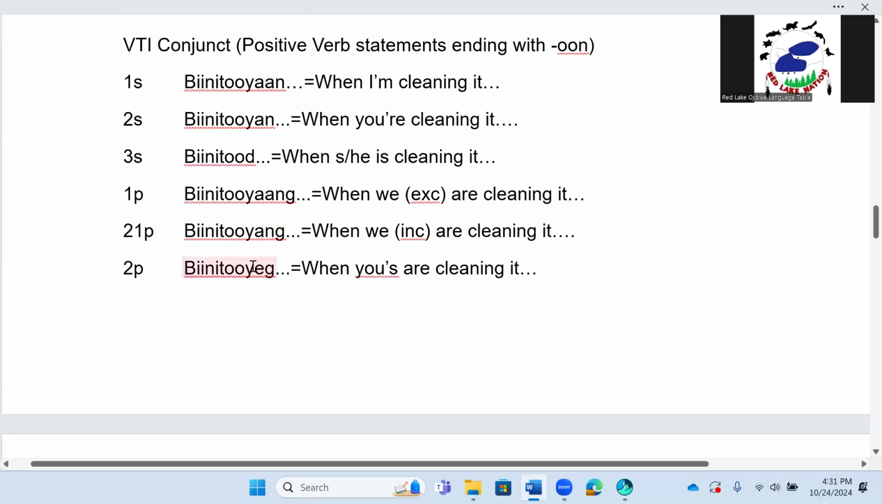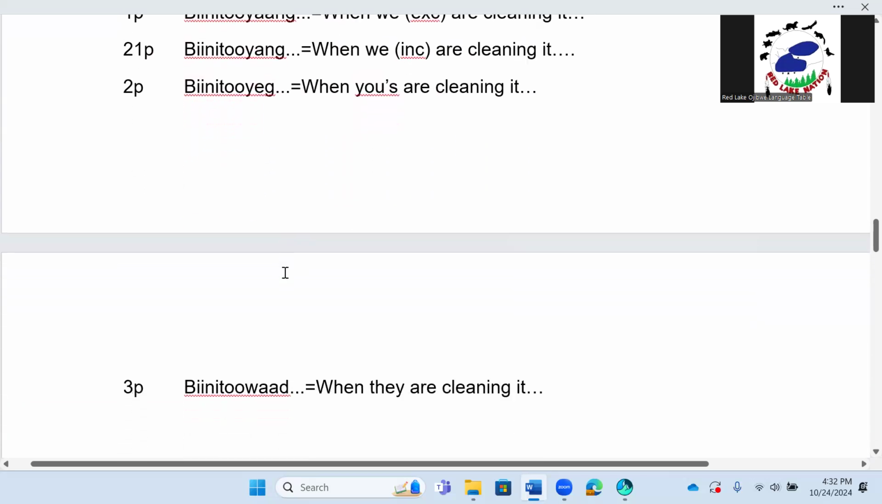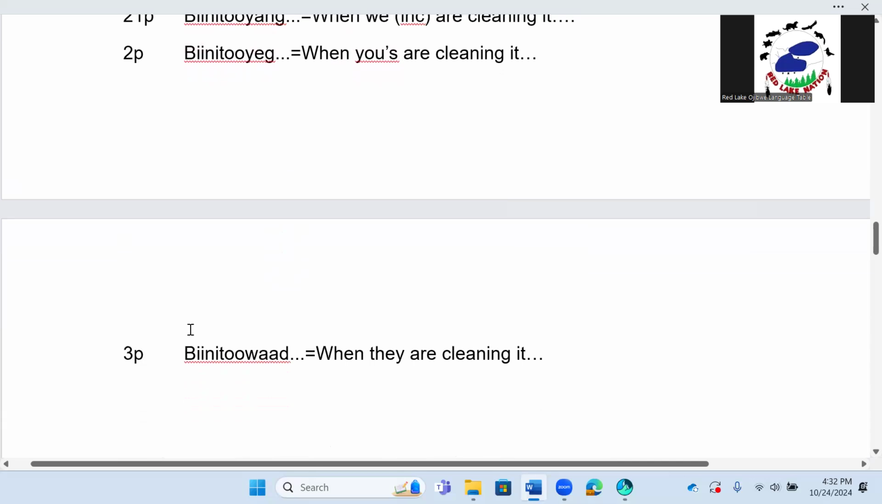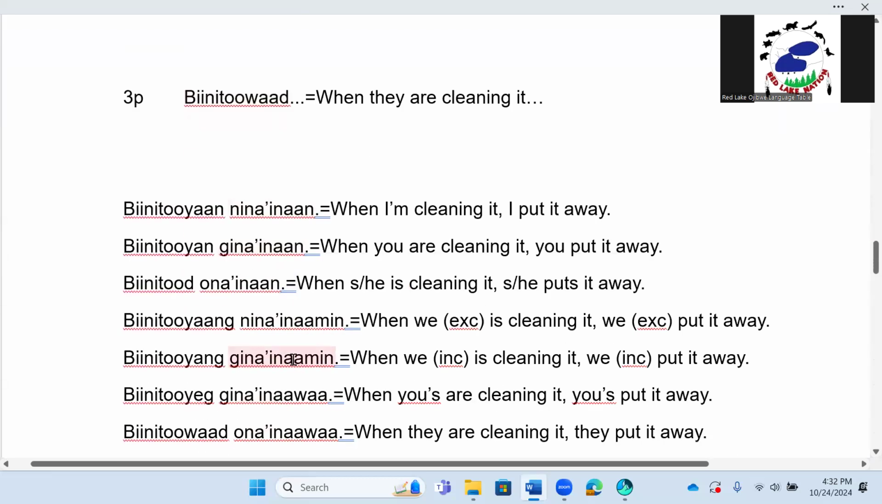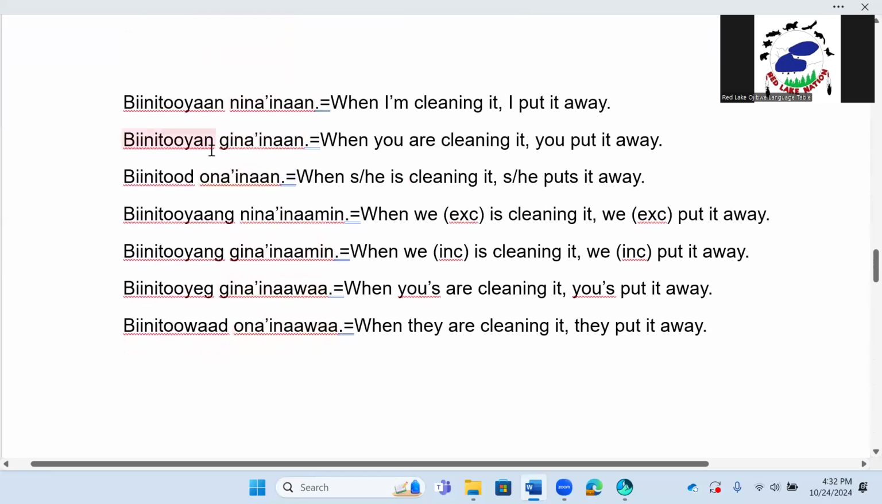2p. Binituyeg. When yous are cleaning it, or when you all or y'all are cleaning it, Binituyeg. And the 7th conjugation we have is 3p. Binitudwaa. When they are cleaning it, Binitudwaa. And then we have our examples. Here we go. We have a conjunct word, needs to be said in conjunction with an independent statement. So we have the conjunct word and an independent statement.